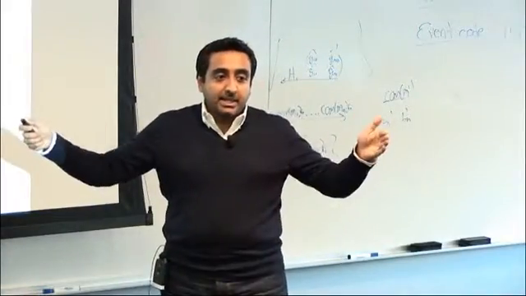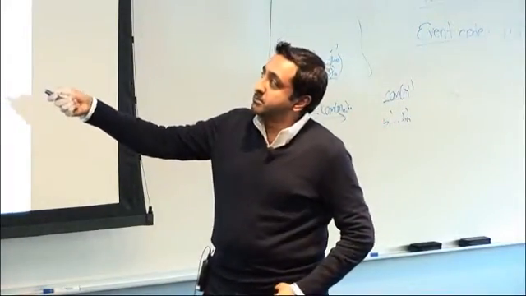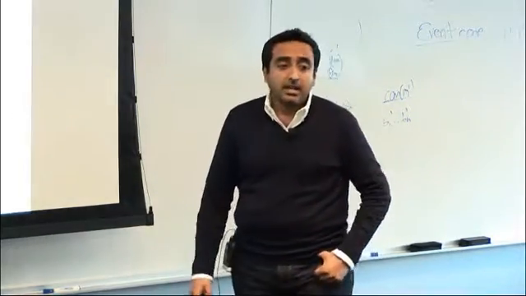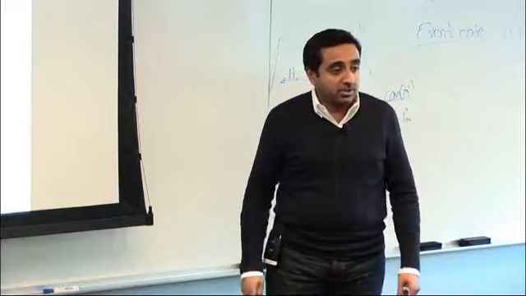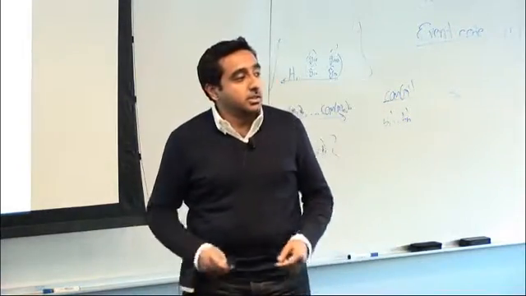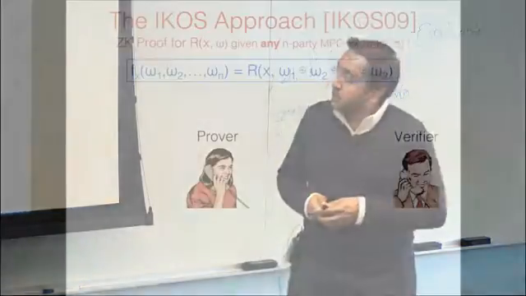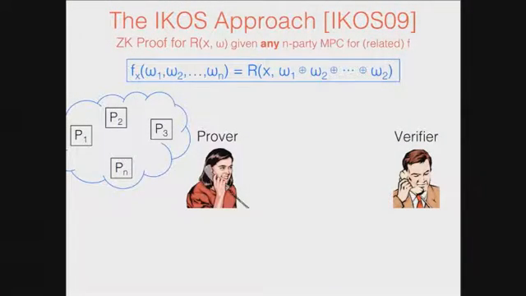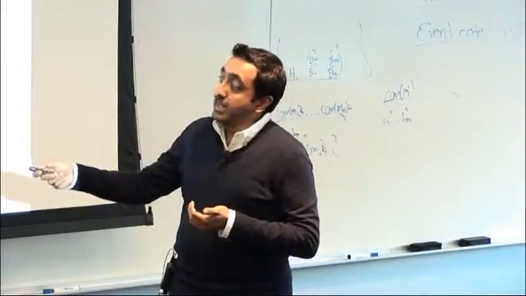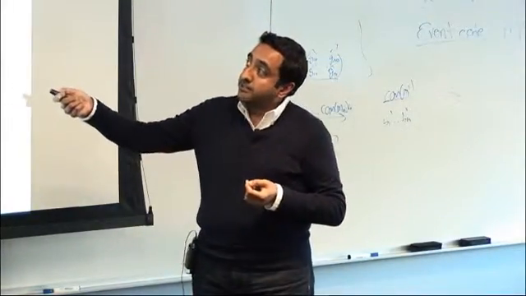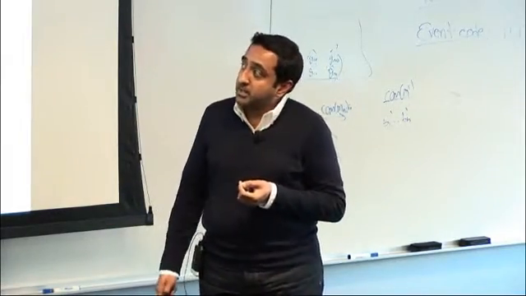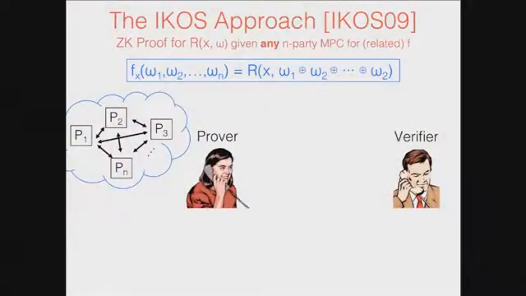You take as input n parts, think of them as n shares, and the relation is evaluated on the XOR of these shares. Now how does this zero knowledge protocol work? The prover, in her head, emulates an MPC protocol for this function, where W1 through Wn are the inputs of the parties, and generates views for all these parties.